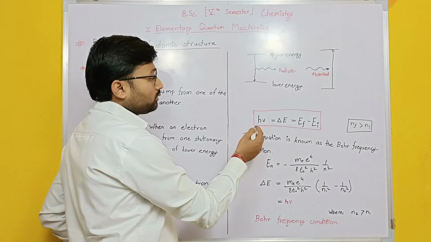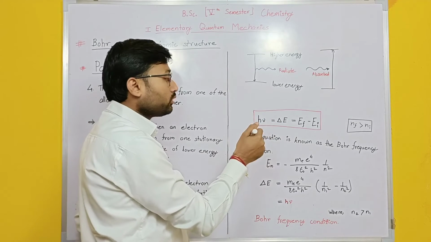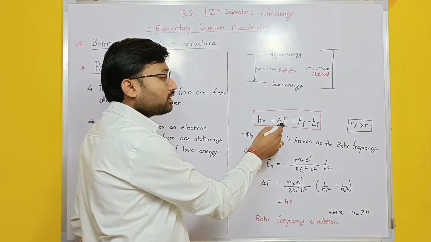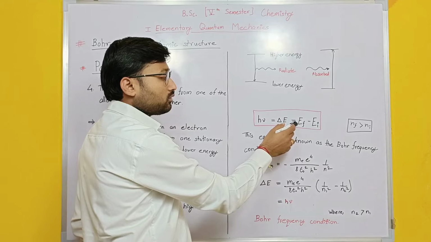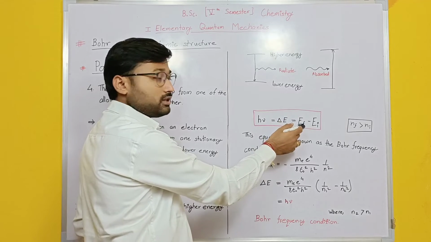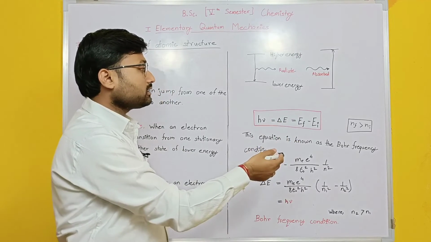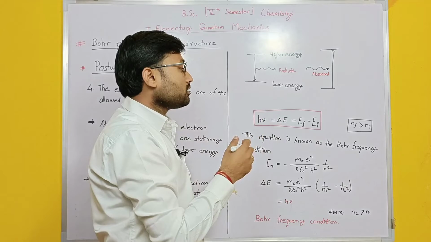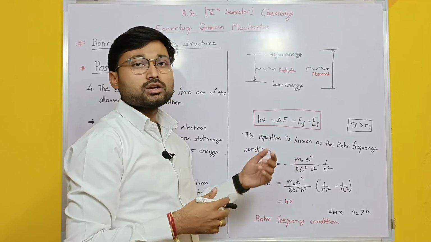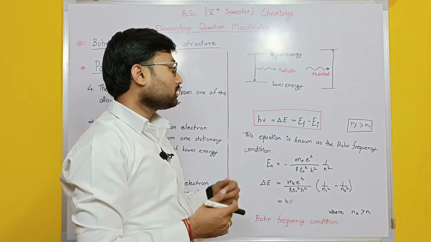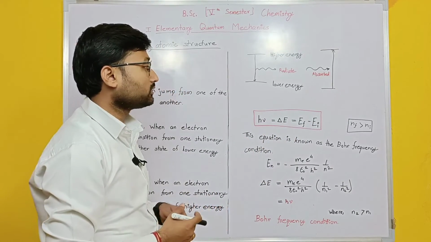It comes from the difference between the two energy states. So h nu equals delta E, that is E final minus E initial. If we subtract this, we will get the corresponding frequency.